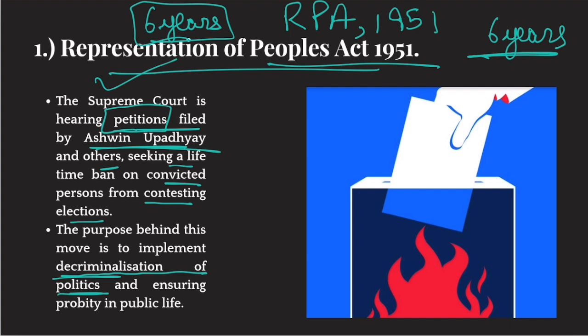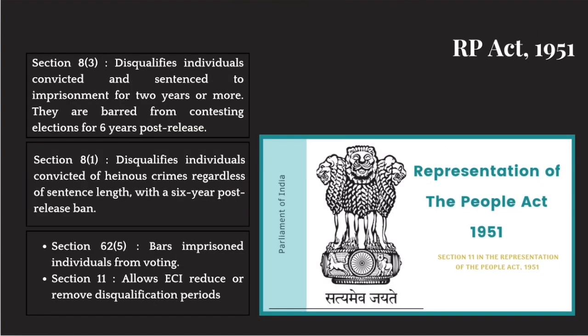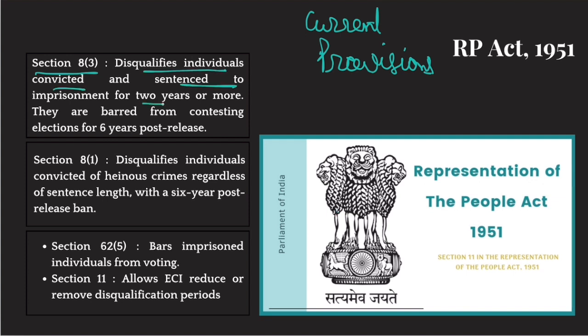Now, first of all, we need to know what is there with respect to disqualification of criminals in the Representation of People's Act. So what are the current provisions as per the Representation of People's Act? Section 8 clause 3 disqualifies individuals convicted and sentenced to imprisonment for 2 years or more.